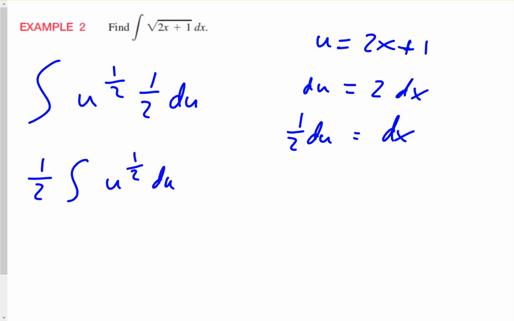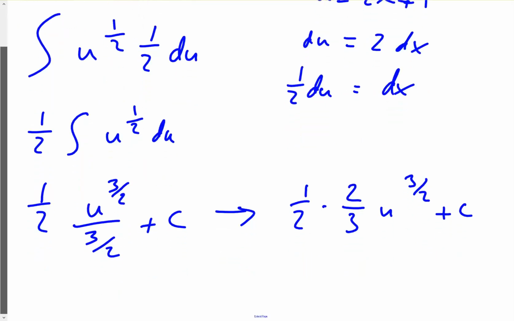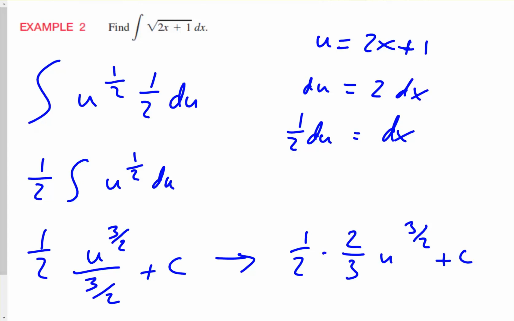Now I can integrate this. So I have 1/2. If I increase the power by 1, that makes it u to the 3/2 divided by 3/2. Now instead of dividing by 3/2, I multiply by 2/3, right? Dividing by a fraction is the same as multiplying by its reciprocal. So now when I multiply these, I can cancel the 2's, the 2 in the numerator and the 2 in the denominator, so I'm left with 1/3.